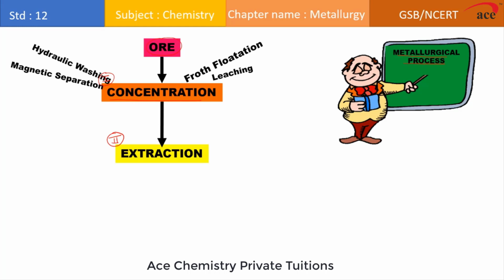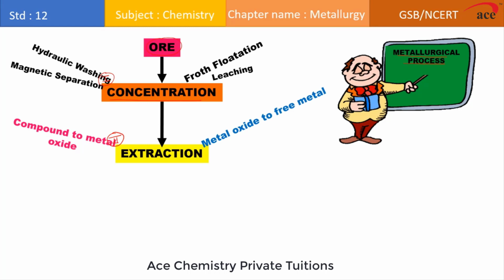In extraction, there are two major things that we do. The very first is that we convert the metal compound to its oxide. The reason for converting the metal compound to its oxide is so that we can easily extract the metal from its oxide. Once the metal oxide is formed, we immediately do reduction of the metal oxide.